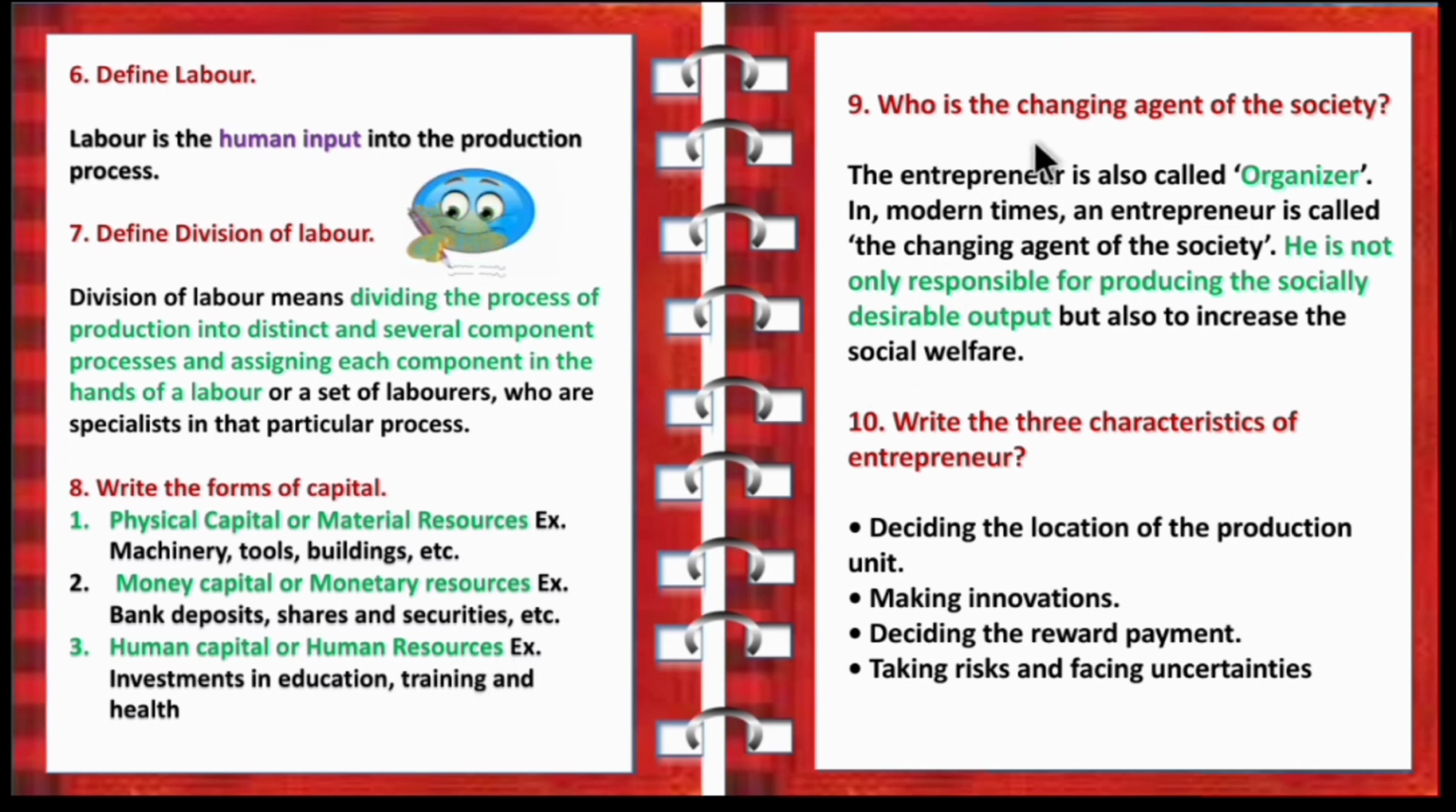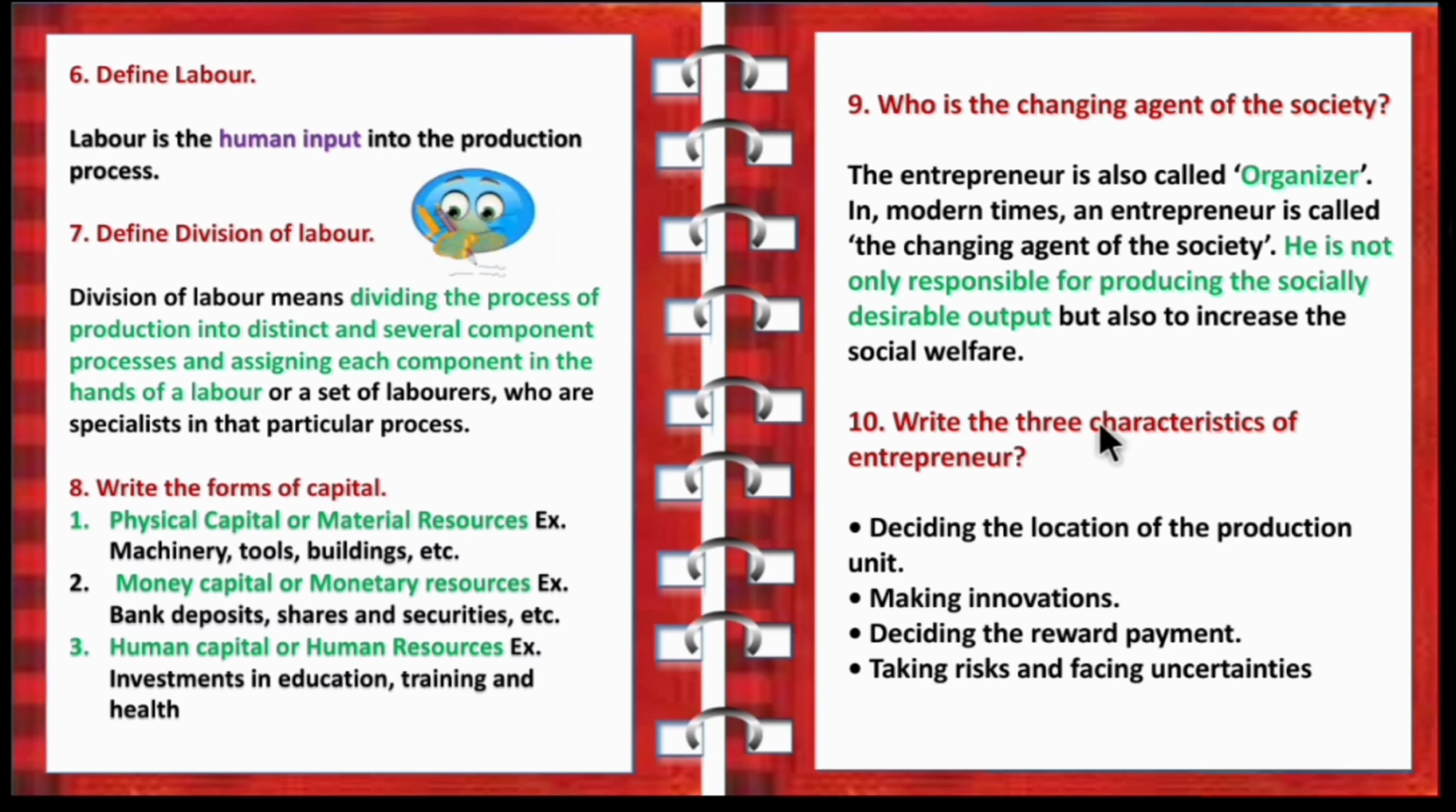The ninth question is, who is the changing agent in the society? The entrepreneur is also called organizer. In modern times, an entrepreneur is called the changing agent in the society. He is not only responsible for producing the socially desirable output, but also to increase the social welfare. A businessman or an entrepreneur is producing a product for the welfare of the society. So he is referred as the changing agent of the society, creating a product for the needs of the society.